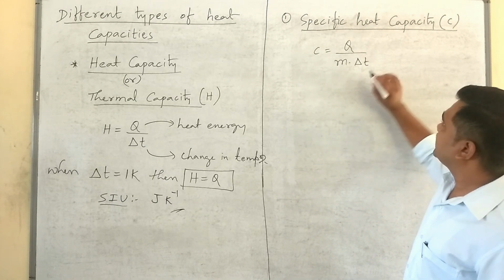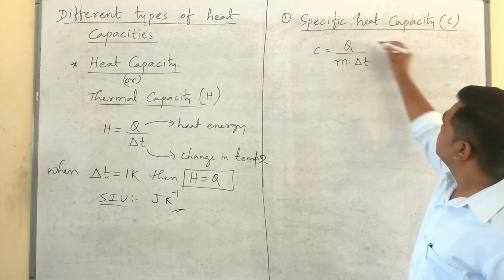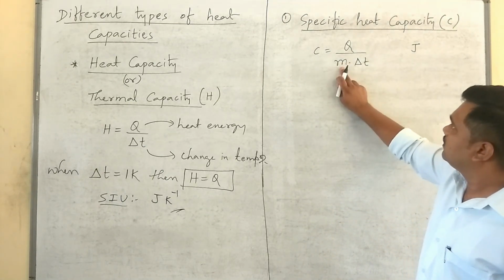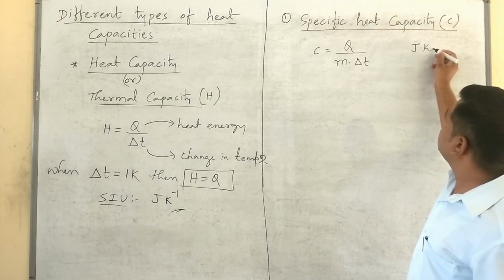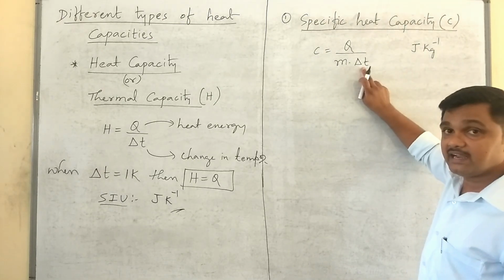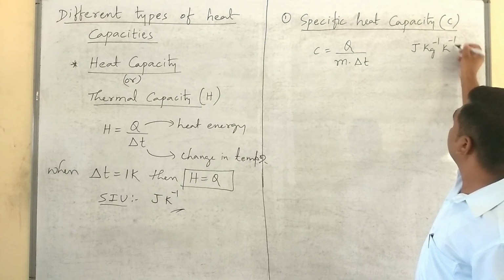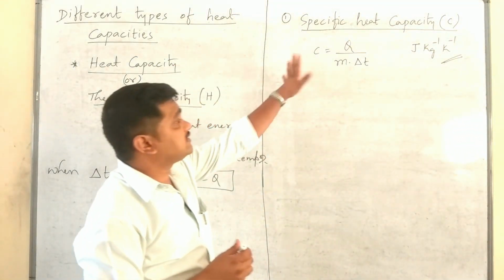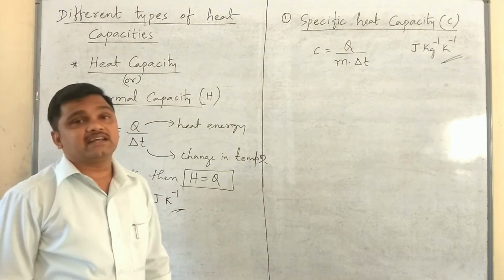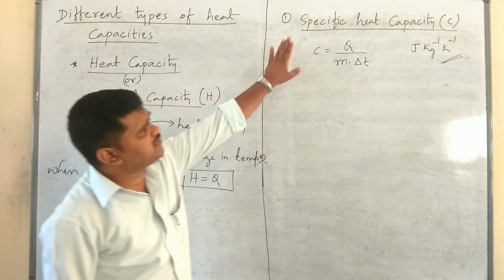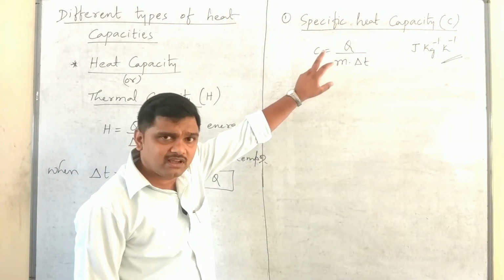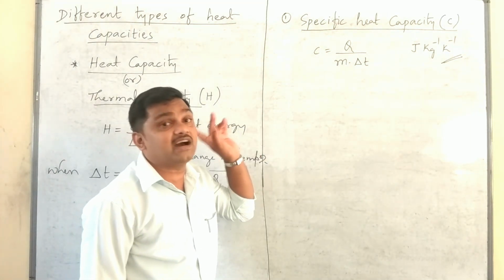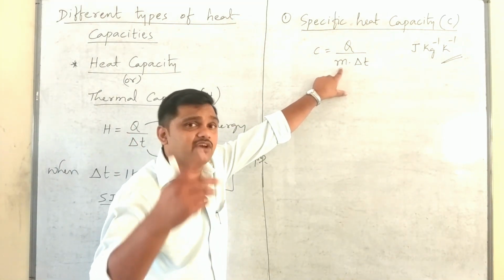What is its SI unit now? For Q, joule; for mass, kg; so joule per kg; for delta T, Kelvin. Joule per kg per Kelvin is the SI unit for specific heat capacity. Does specific heat capacity depend on mass? No, it is independent of mass, because here we have already selected m equal to 1 kg.